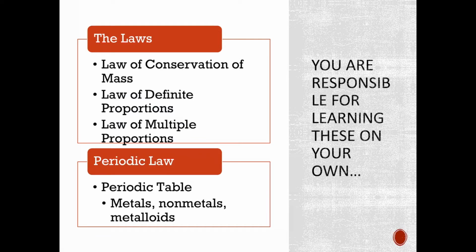So first off, I want to point out that you are responsible for learning some aspects of this course on your own. If you look at the chapter study guides, it covers all of the topics that you're responsible for knowing in a given chapter. So if you look at the Chapter 2 study guide, it will tell you all of the things you're responsible for knowing in Chapter 2. A lot of them will be covered during lecture, but not all of them. This is to ensure that you are reading the textbook and studying on your own.